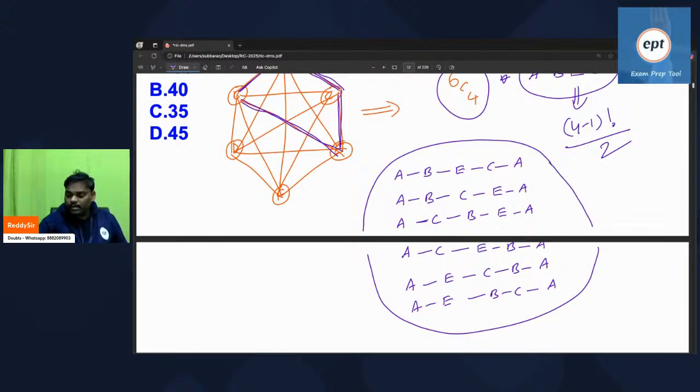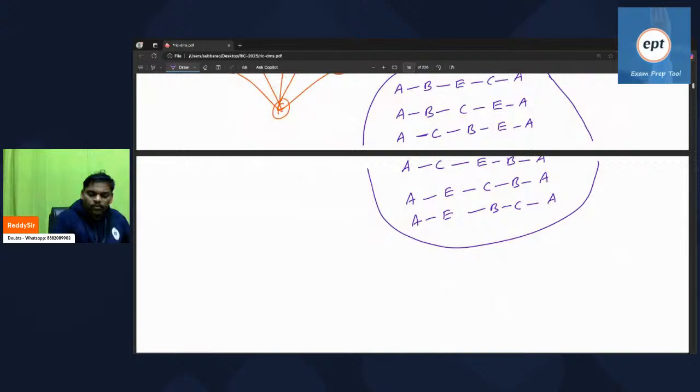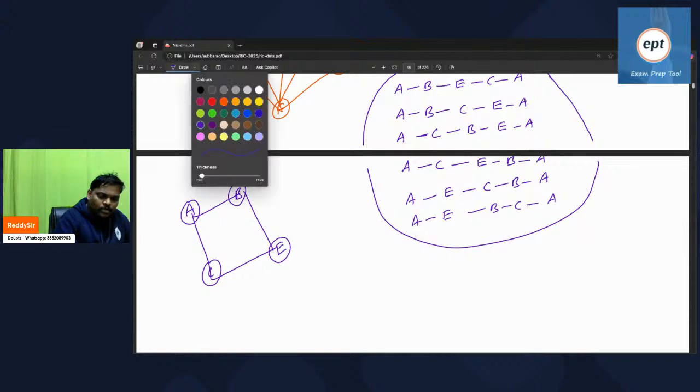Now understand one more thing. Everyone understand. See this one? A, B, C, D. Carefully understand, everyone. A, B, C, E. Understand this. See this, I'm using another color also.